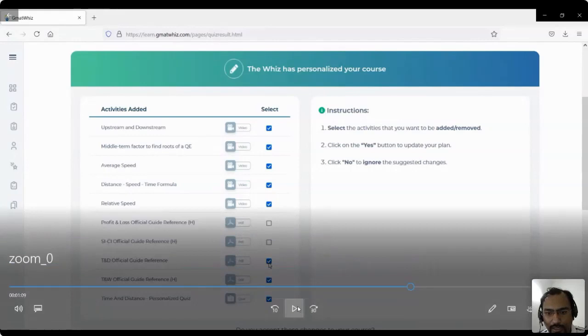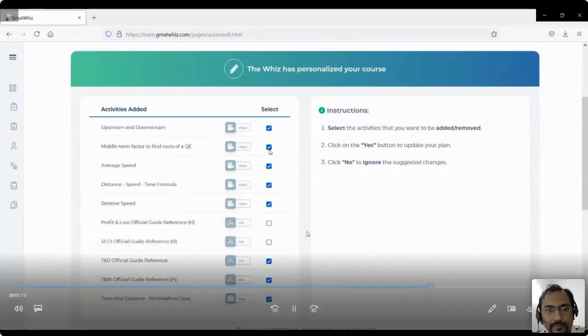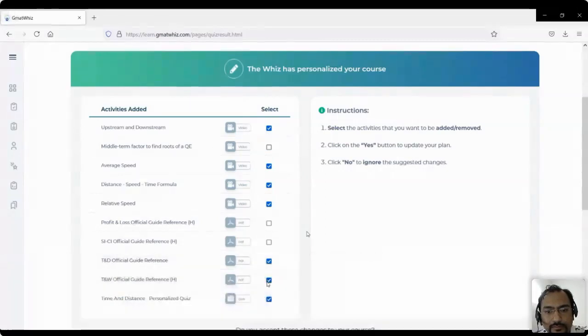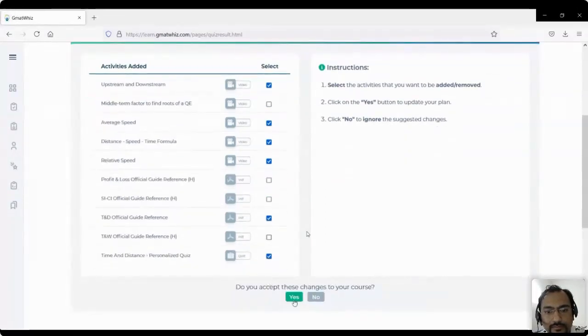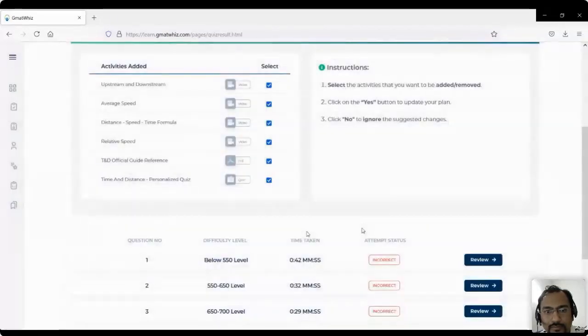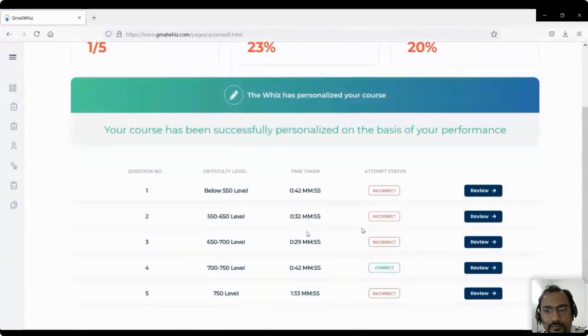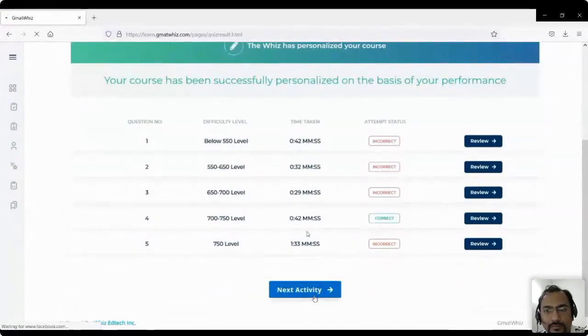Yes, let me do that. So now you can select, deselect whatever things. So let's say you feel that you're good at Millman Factor, you don't want it, and you don't want the PDFs that are being suggested. You can just select what you want and click on accept personalization. And once you do that, all these activities will get added in your plan.